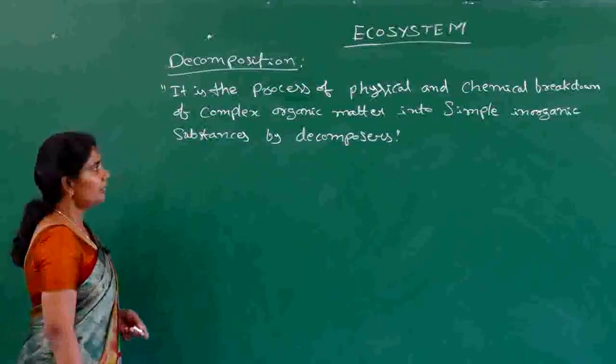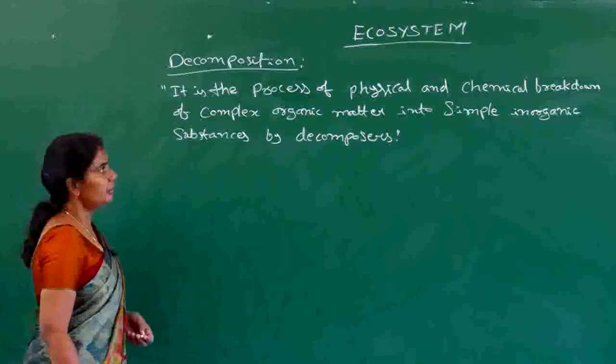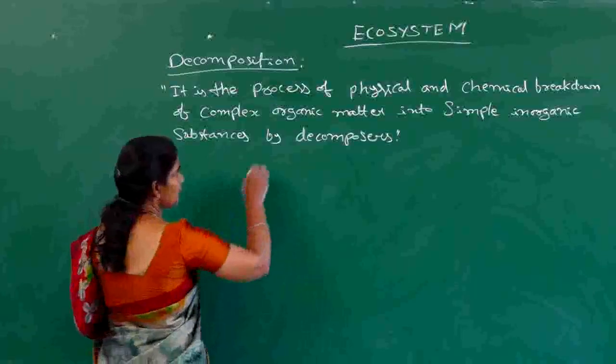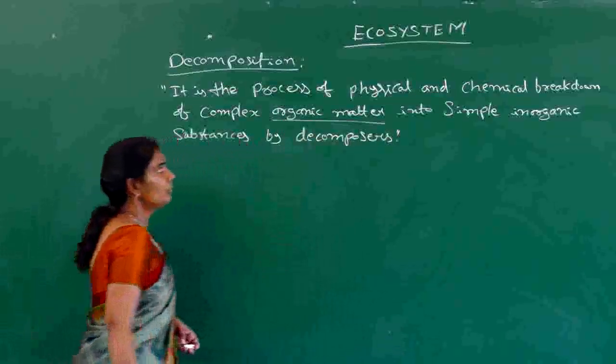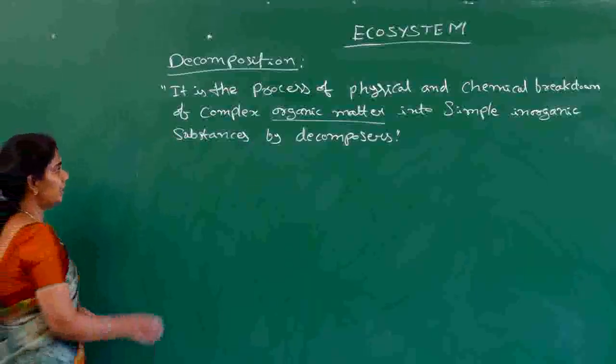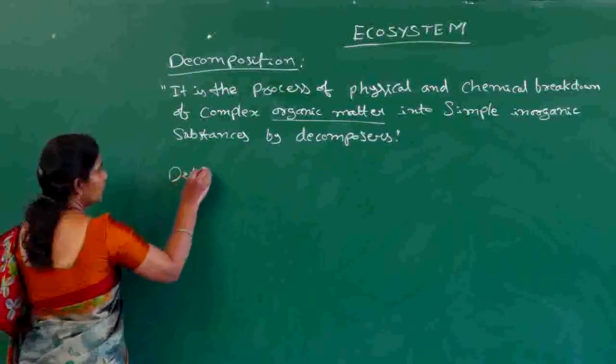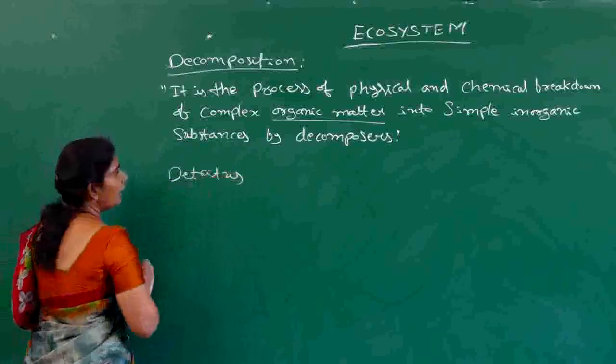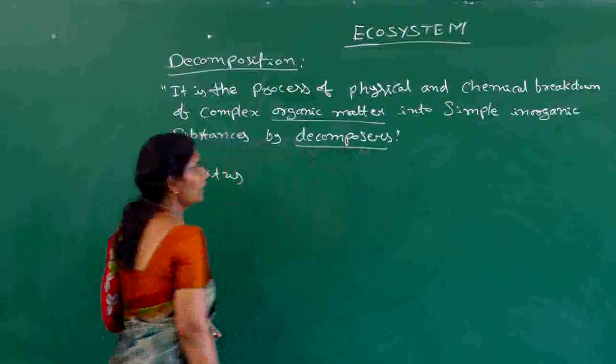Here we notice that two words will come: the organic matter, which is also called detritus, and the second one is the decomposers.